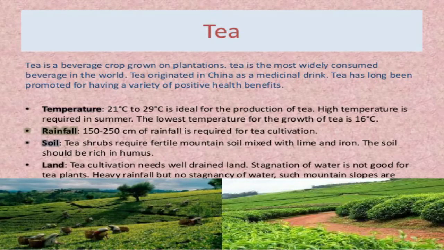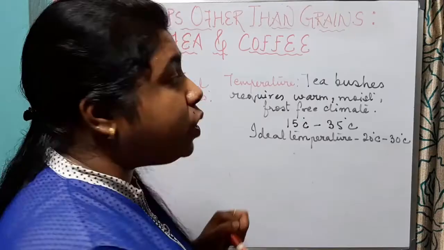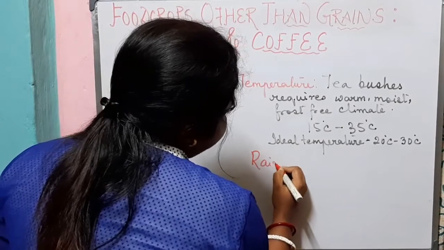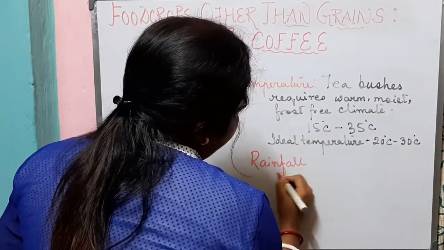Now let us know about the rainfall which is required for the growth of tea. Let us know how much rainfall is required.